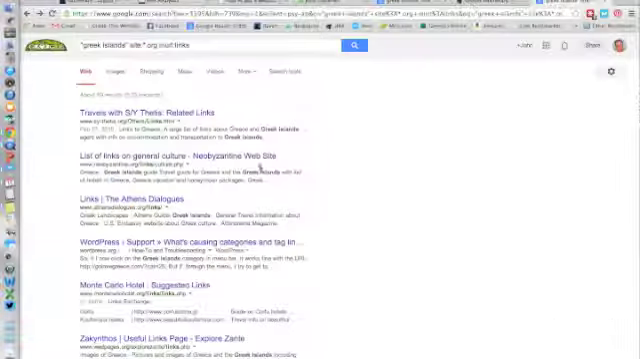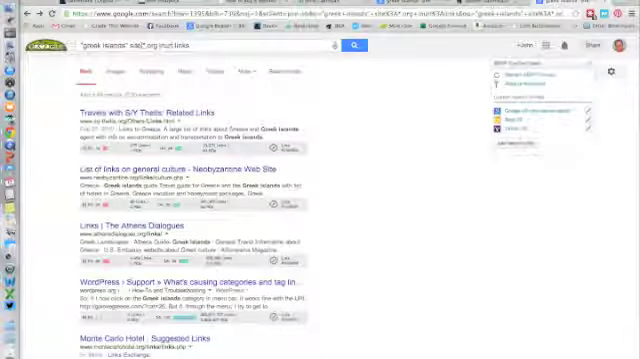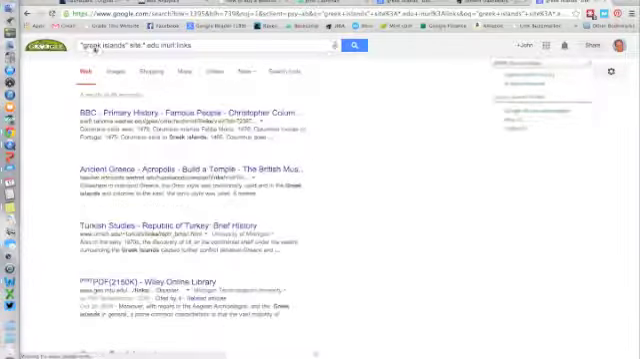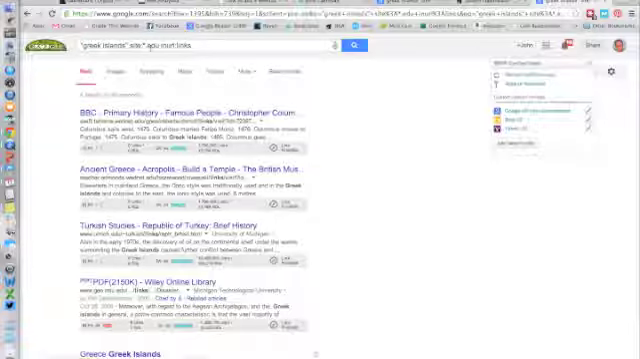So these are all just really good ways. Up here you select the wildcard. You do .org, .com, .edu, and it always looks for that specific keywords. Greek island site .edu, and then all of the different places where there's links already on.